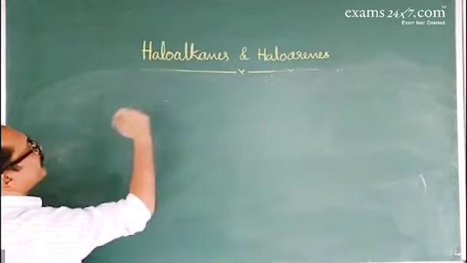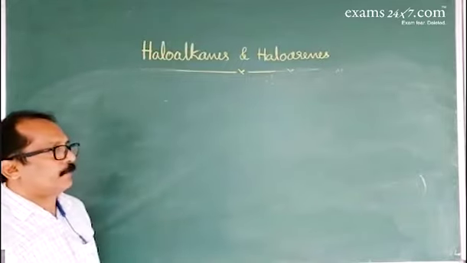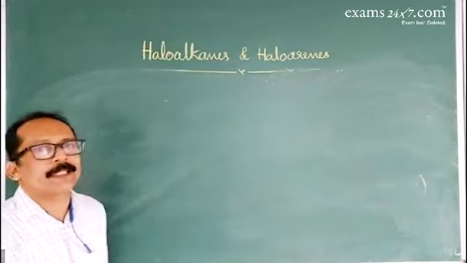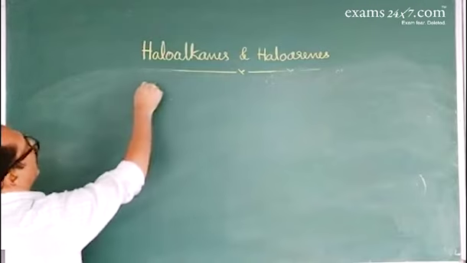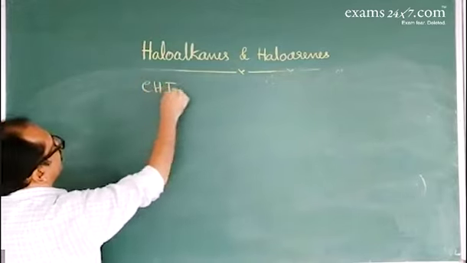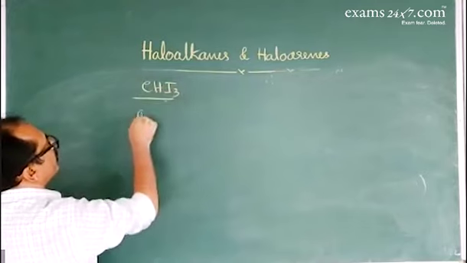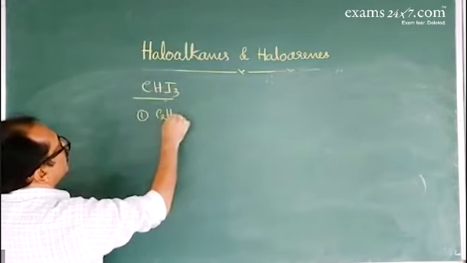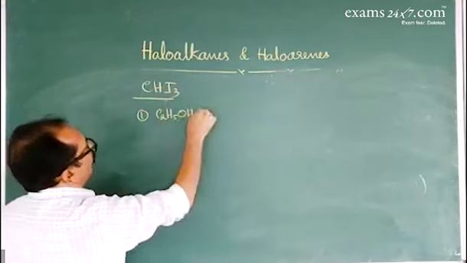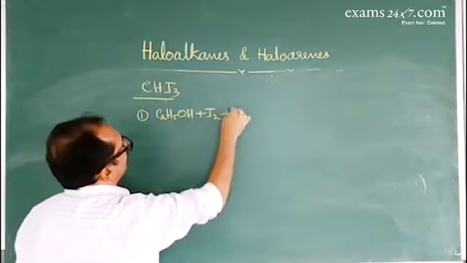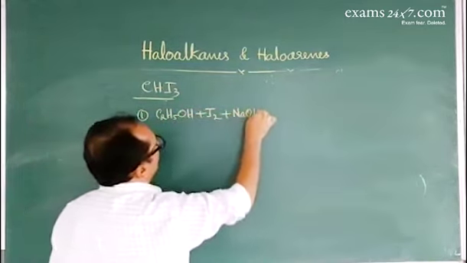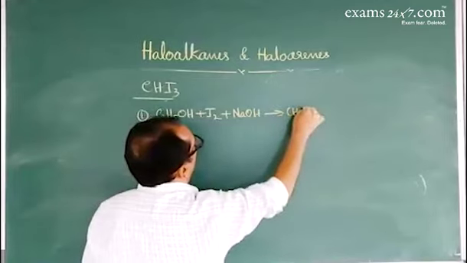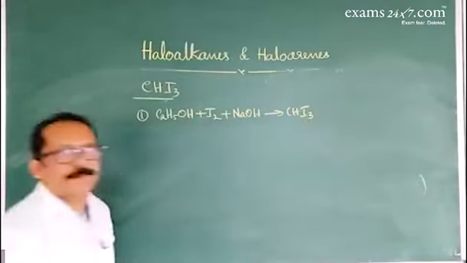Here we can take ethanol or a compound which contains CH3CO group. Iodoform, CHI3, triiodomethane. First one, ethanol C2H5OH when reacts with iodine in presence of sodium hydroxide gives iodoform CHI3.